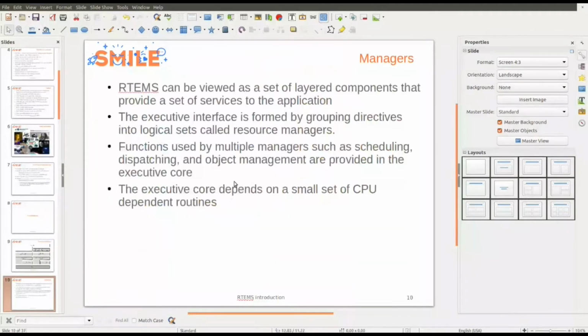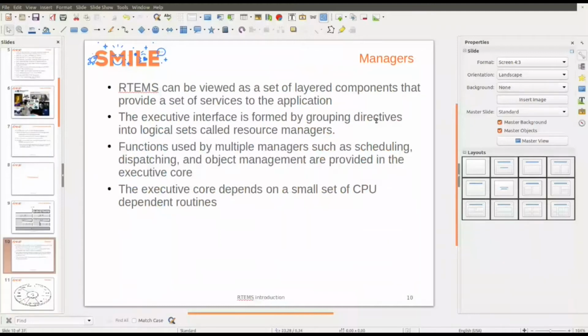RTEMS is a set of managers. You can see it as a camembert, as you say in French, because it's a very famous cheese in France. There are lots of managers, and a manager is a set of components that provide services to the application. You can load managers or not in the application. When you compile the application, you say, I will get access to all the managers, or I will not use this manager, for example.